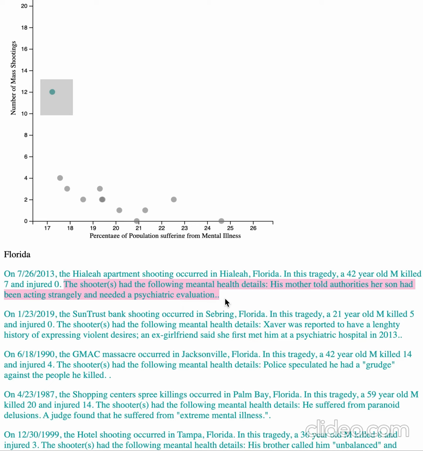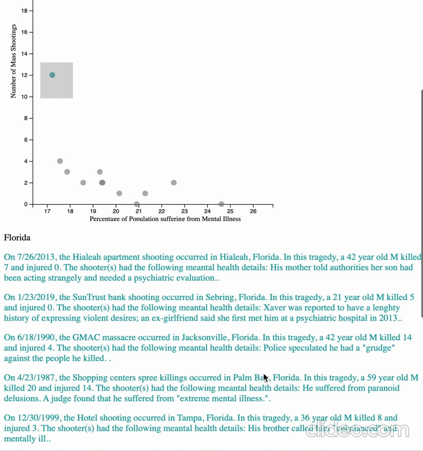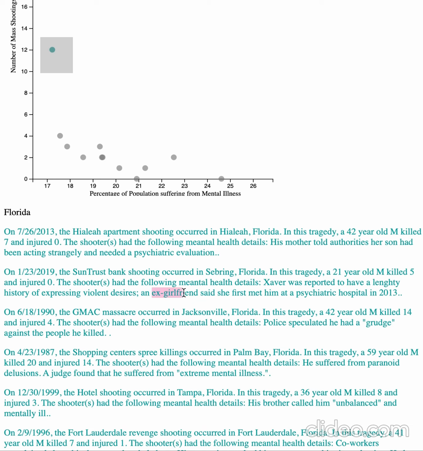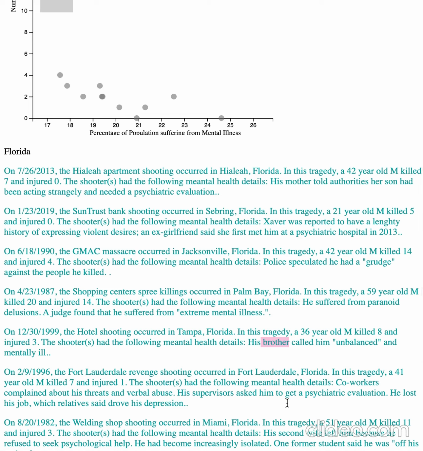We also noticed that nearly every single mental health detail was given by a friend, relative, or spouse of the shooter. For example, mother, ex-girlfriend, brother, co-workers, and wife. From this, we can deduce that many of the shooters were never officially diagnosed with or treated for their mental disorder, since none of the reports were generated by a psychiatrist or therapist.